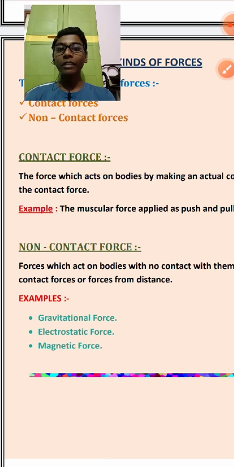But if both magnets are north poles, they will repel each other and not attract. Repulsion is also a force. Without any kind of contact, it is just repelling, so this example is taken under non-contact force.